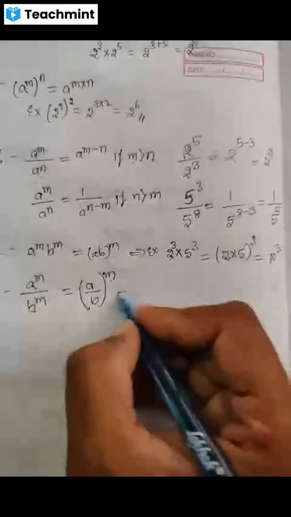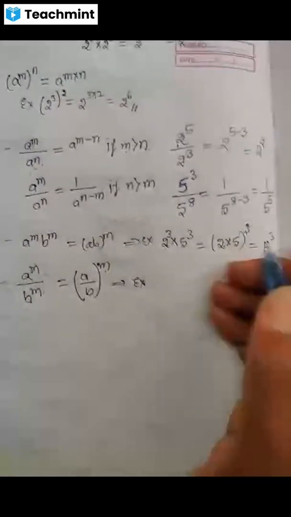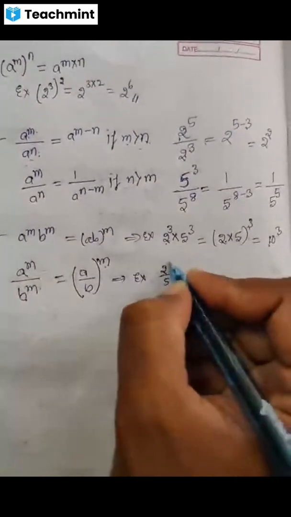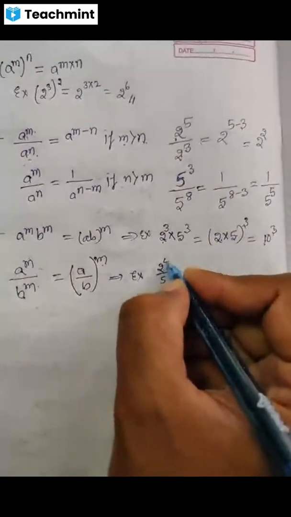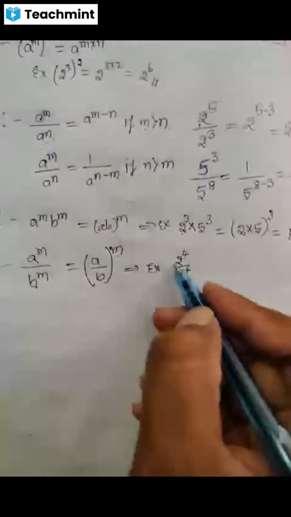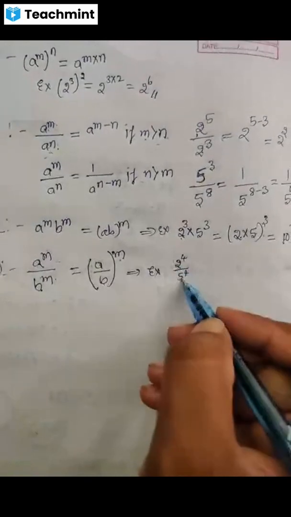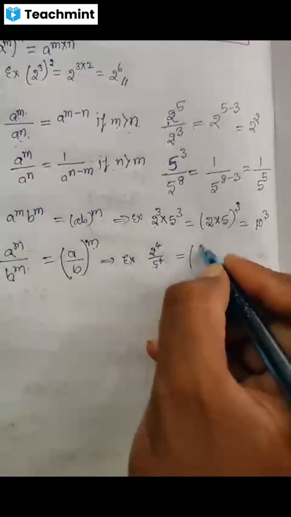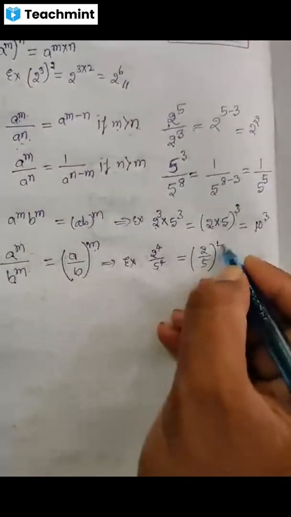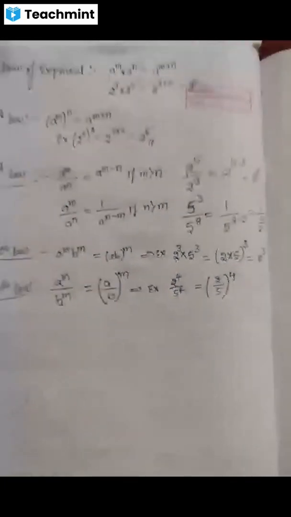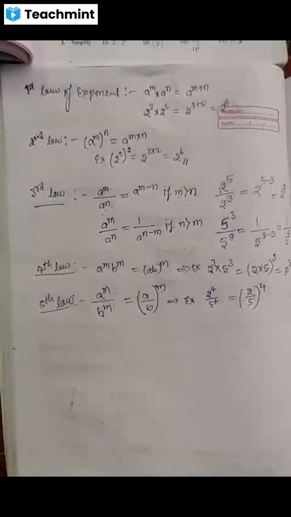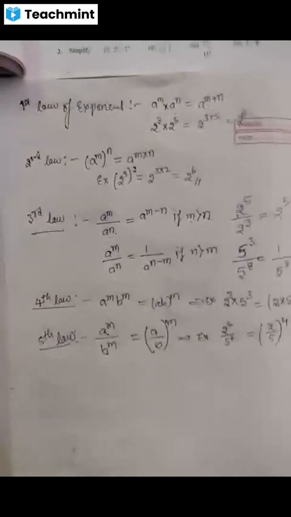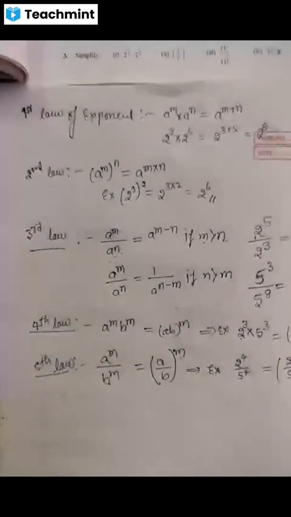So for the fifth law example, 2 by 5. So 2 raised to 4 and 5 raised to 4 if I take. So in the numerator and denominator, bases are different, but exponents are same. This time, we have to write 2 by 5 whole raised to 4. Okay. So these are the laws we studied in previous classes only. Now, by using those laws, we can solve the exercise 1.6.